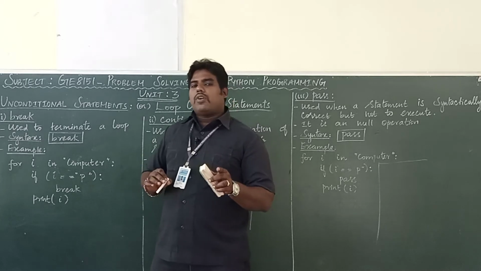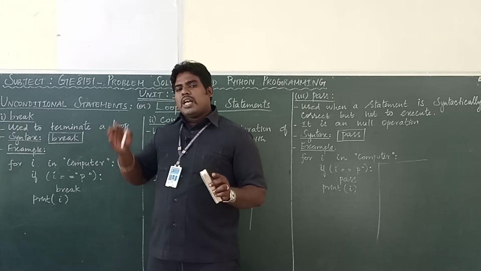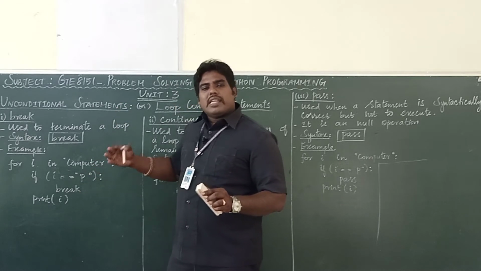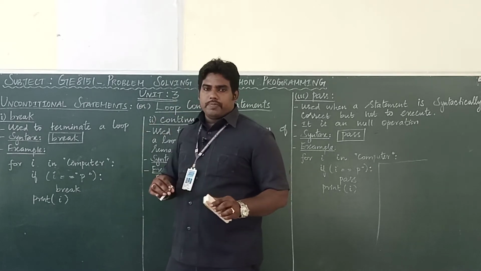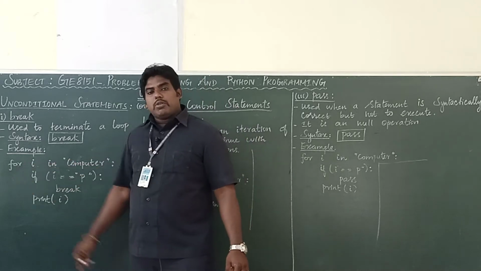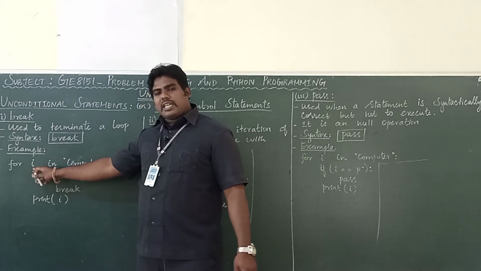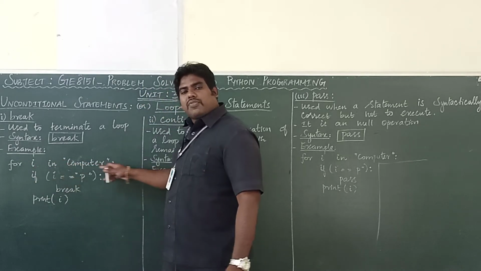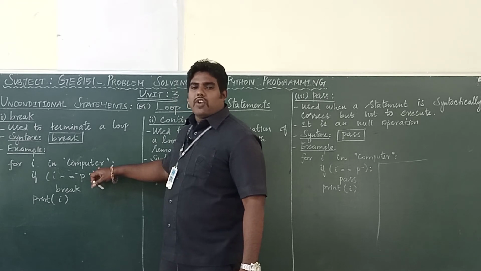How will the flow be executed? Once the break statement gets executed, at that time itself, the control will be given to the next line which is present outside the loop. So, see this example. Here I am using a for loop. Both the loops you can use. For i in, where i is a variable and in is a membership operator. This is the syntax of for loop. Here I am using a sequence type of for loop.